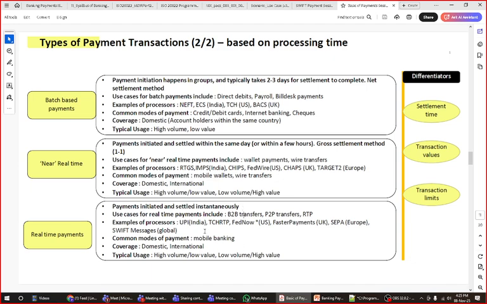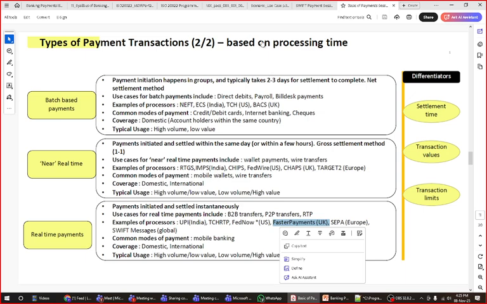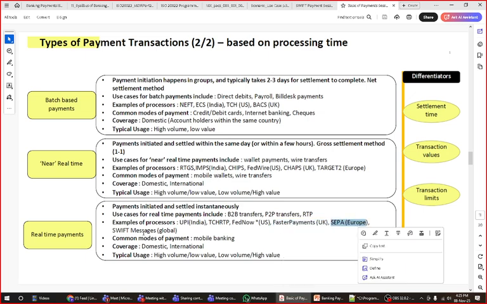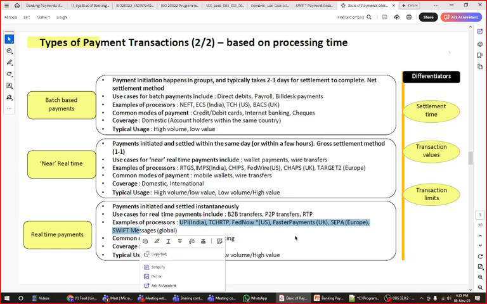The next concept is who is using this. UPI, definitely we know this. Fedwire is using this. Faster Payments is the best example of this, using this to settle the payment. Then SEPA payment in Europe. Then Swift messages globally, you are going to use this. Okay, so this is the best example of settling of the payment. And the channel being used is mobile banking, whether your payment is domestic or international, high value.